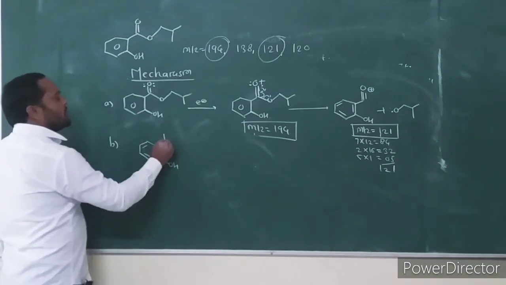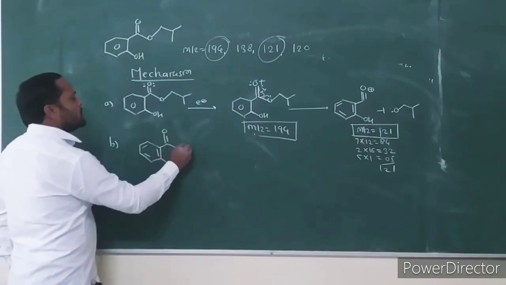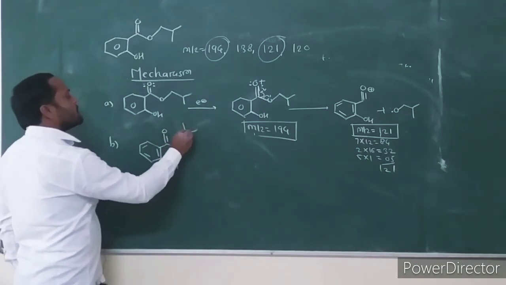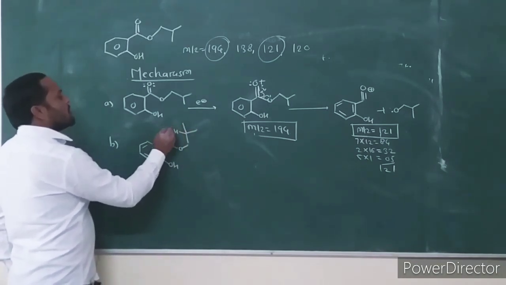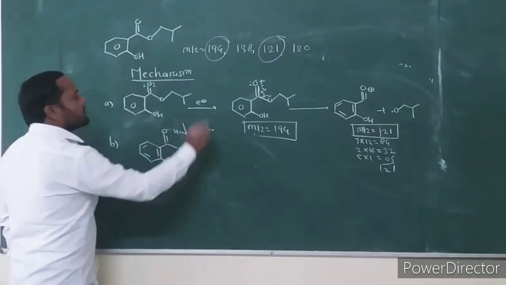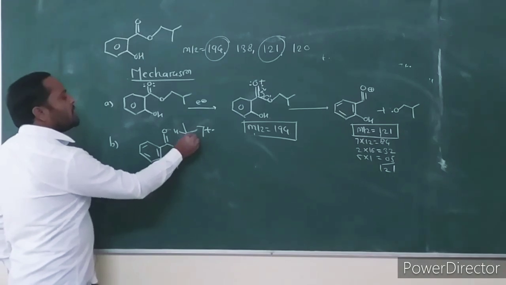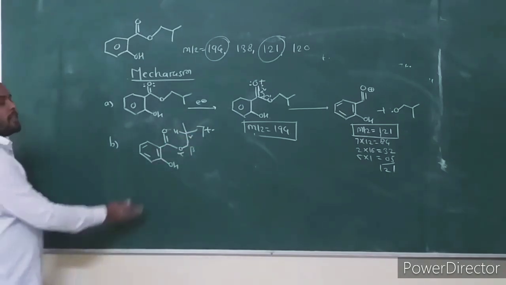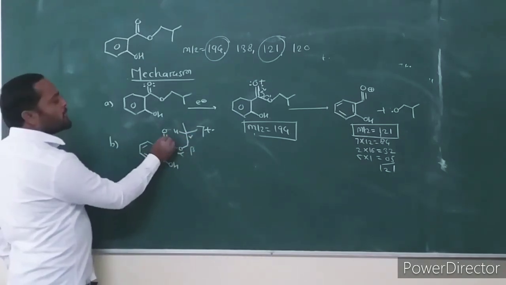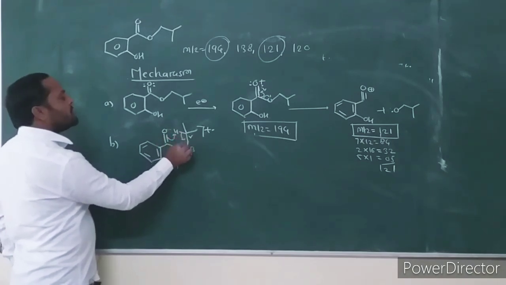Then consider another fragmentation. Consider this carbonyl compound. If there is formation of this molecular ion, with respect to carbonyl there is alpha, beta, and a gamma. In the alkoxy part of the given ester, gamma hydrogen is present.